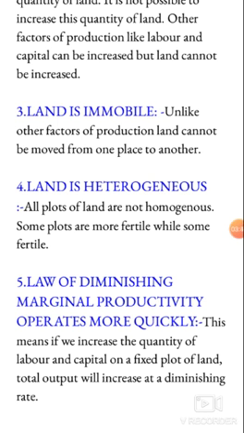Now, fifth is the law of diminishing marginal productivity, which operates more quickly. What does it mean? This means if we increase the quantity of labor and capital on a fixed plot of land, total output will increase at a diminishing rate. It means that if we increase the capital and the labor, the output will increase but not at the same rate. It will increase but at a decreasing rate. That is known as the law of diminishing marginal productivity operating more quickly here.